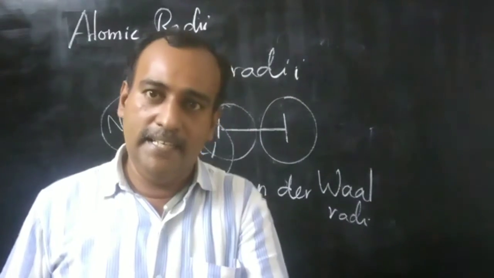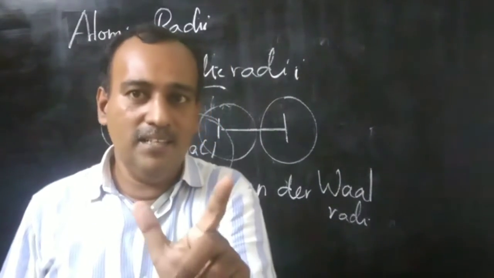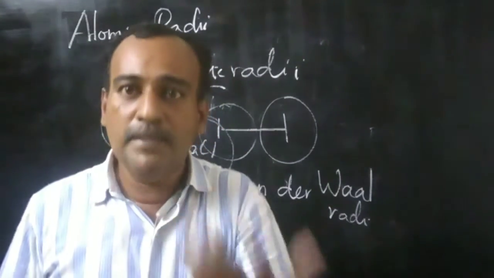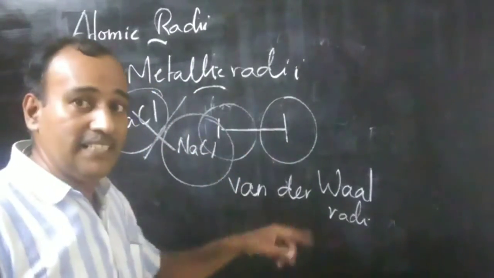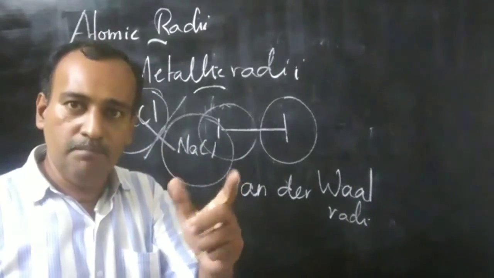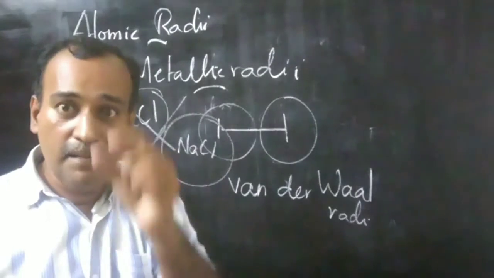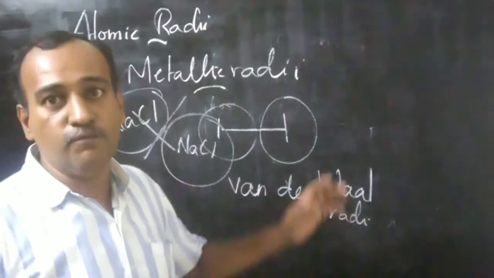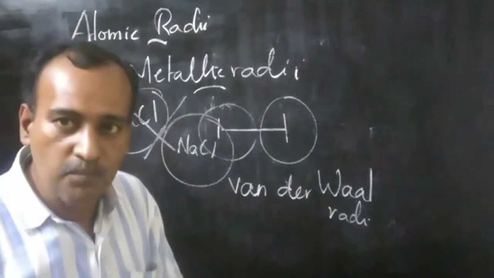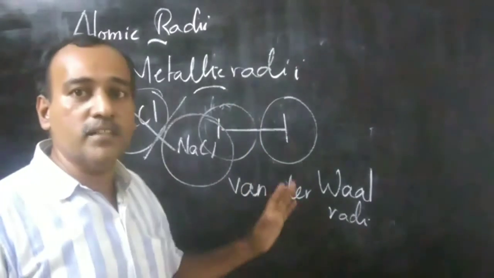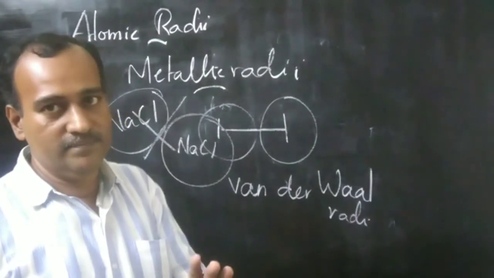Van der Waals radii is always larger than metallic radii and covalent radii. Why? Because of the van der Waals gap. Between non-bonded atoms, some gap is present. They are not fully attracted towards each other. Such bonding is called van der Waals radii.